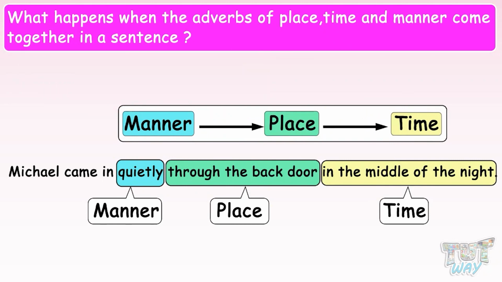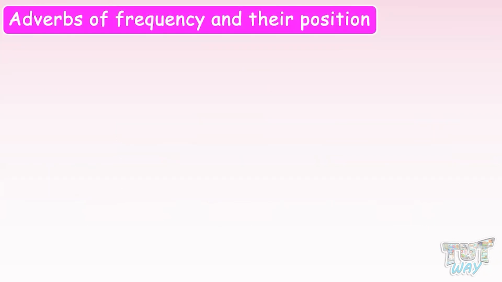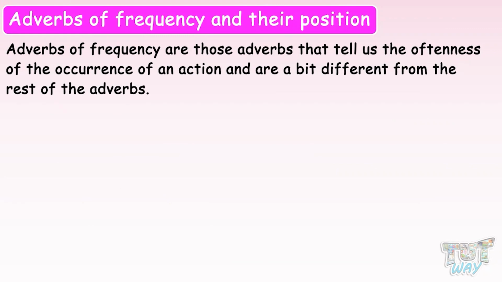Now let's learn about the adverbs of frequency and their position. Adverbs of frequency are those adverbs that tell us the oftenness of the occurrence of an action and are a bit different from the rest of the adverbs. Now let's see a few examples.